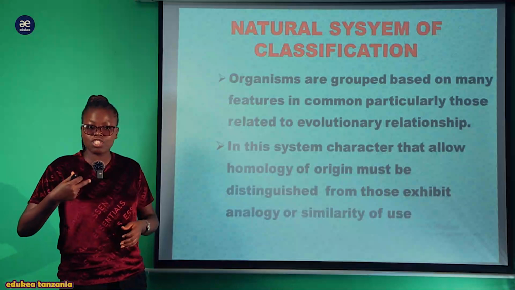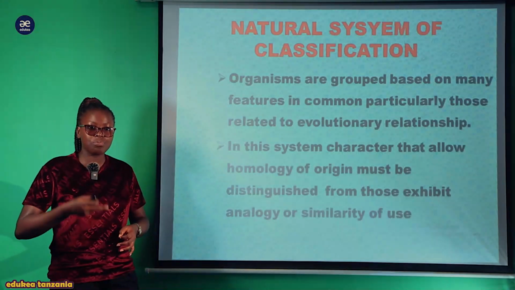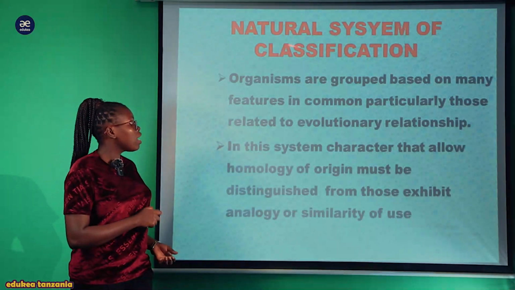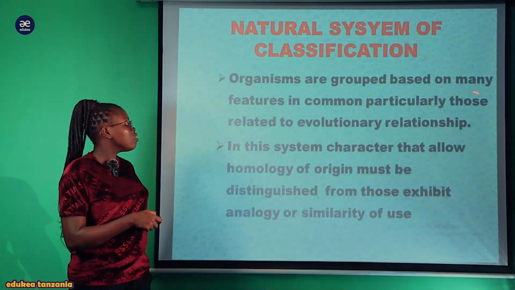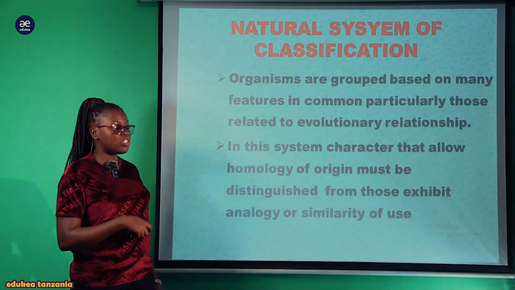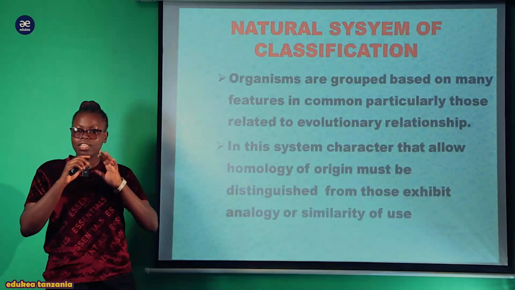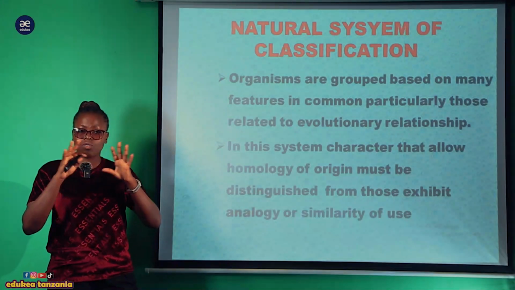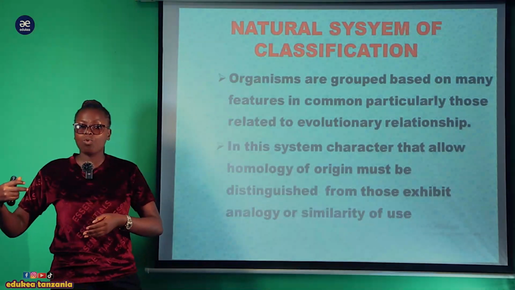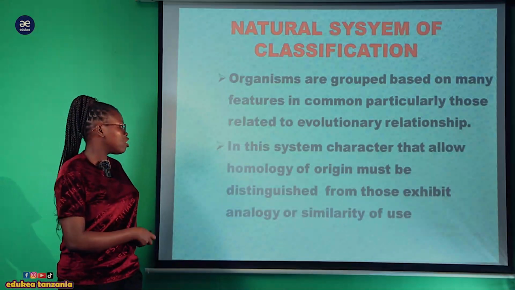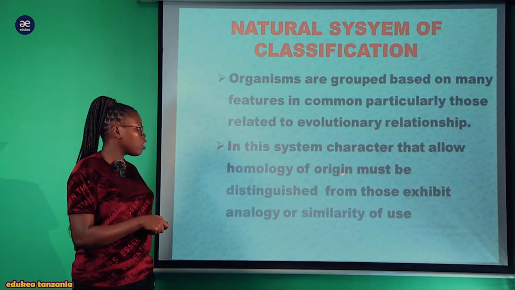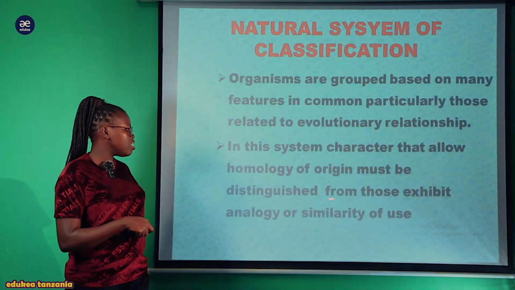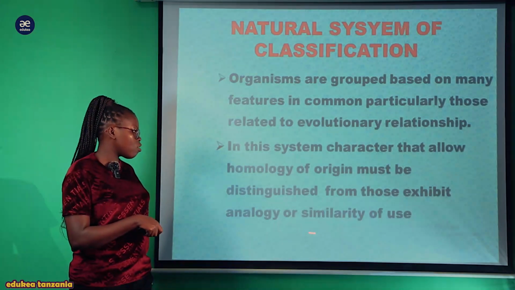Wanahusiana vipi? Tunaangalia chimbuko, evolutionary relation of organism. Now, organisms are grouped based on many features in common, particularly those related to evolutionary relationship. Kwa hiyo hapo tunatumia taarifa nyingi, sifa nyingi ambazo zinahusiana kwa kuangalia evolutionary relationship. In this system, characters that are homology or of origin must be distinguished from those that exhibit analogy or similarity of